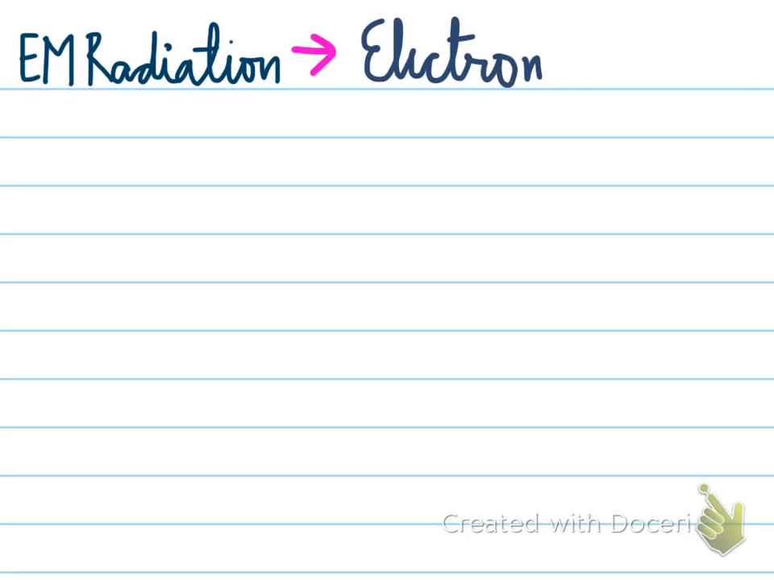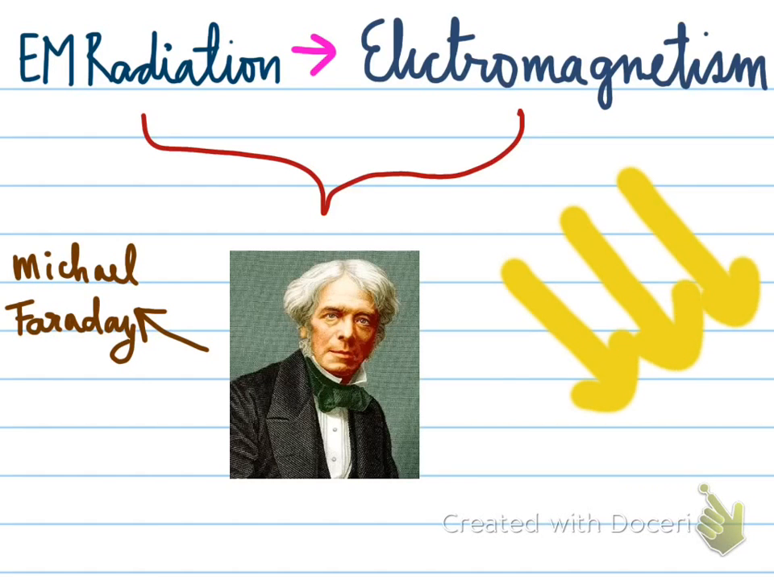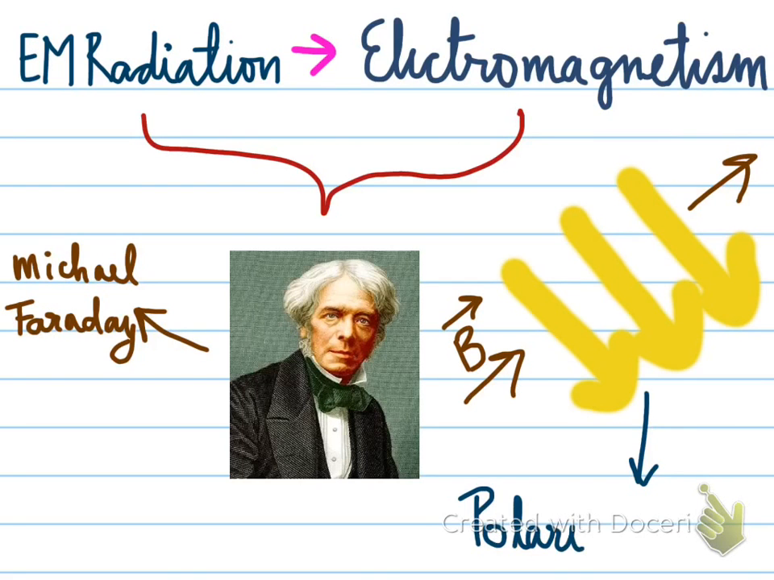Electromagnetic radiation was linked with electromagnetism by a well-known British scientist in 1845 called Michael Faraday. Michael Faraday worked in the field of electromagnetism, electric fields, and such stuff. He did an experiment in which he polarized light using a magnetic field and thus led to the term polarization and linked electromagnetic radiation with electromagnetism.